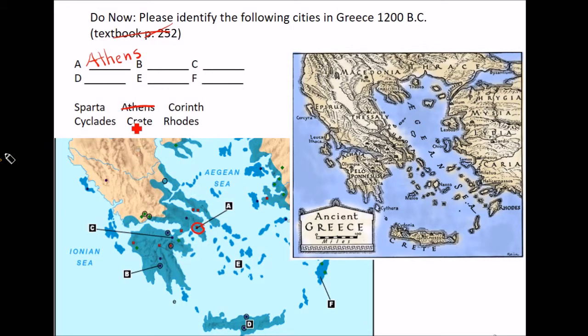B is for Sparta. Yep. This is Sparta. Alright. B right there. C is Corinth. C for Corinth. That was also a popular city back then. Corinth. And it's spelled right here, so you can see there. I don't know why I'm spelling it out for you. It's written right there.